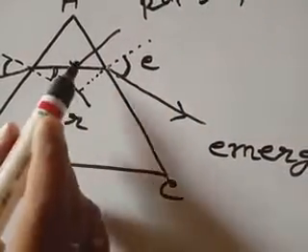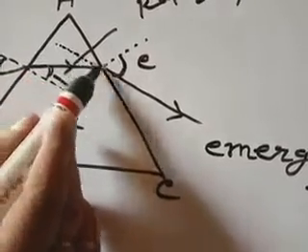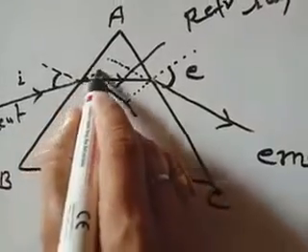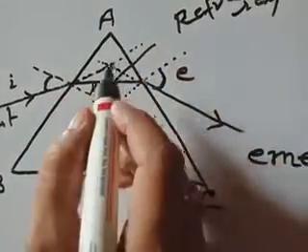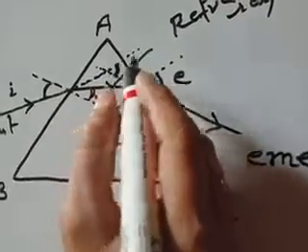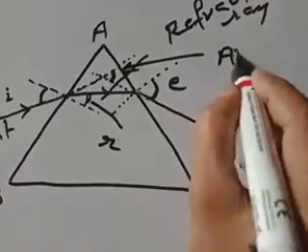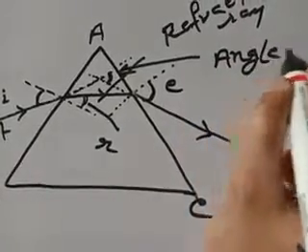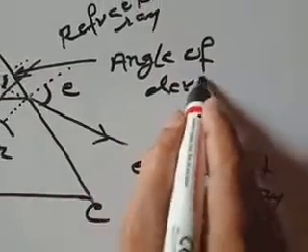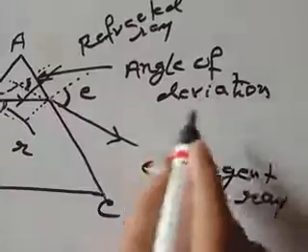Now if this emergent ray is virtually produced backwards, and this incident ray is also virtually produced forwards, the angle made between them is known as the angle of deviation.